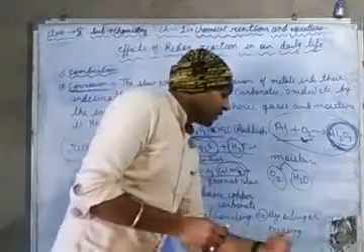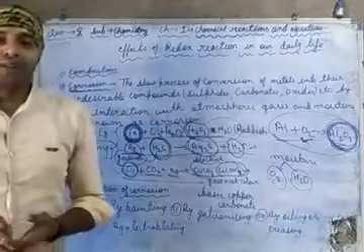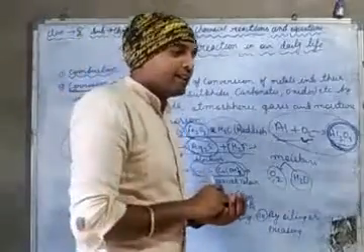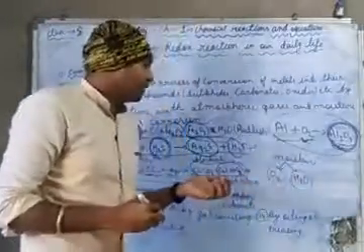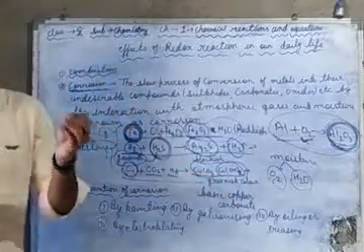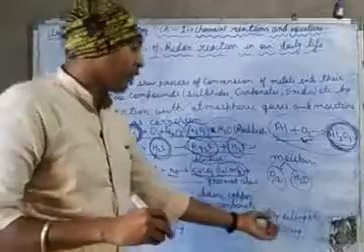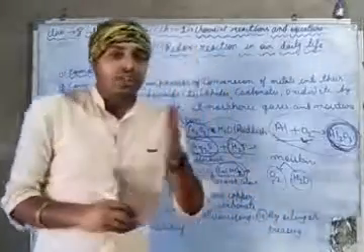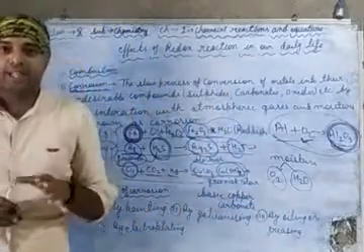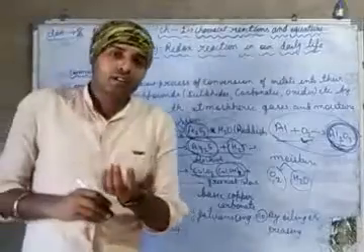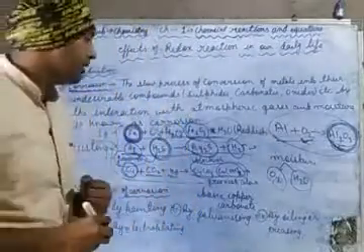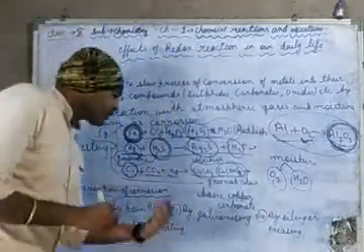By oiling or greasing: if you have a bicycle, then from time to time you apply oil and grease to make it function smoothly or to prevent it from corroding. Like in shutters, we apply grease so that they will not corrode. And electroplating.